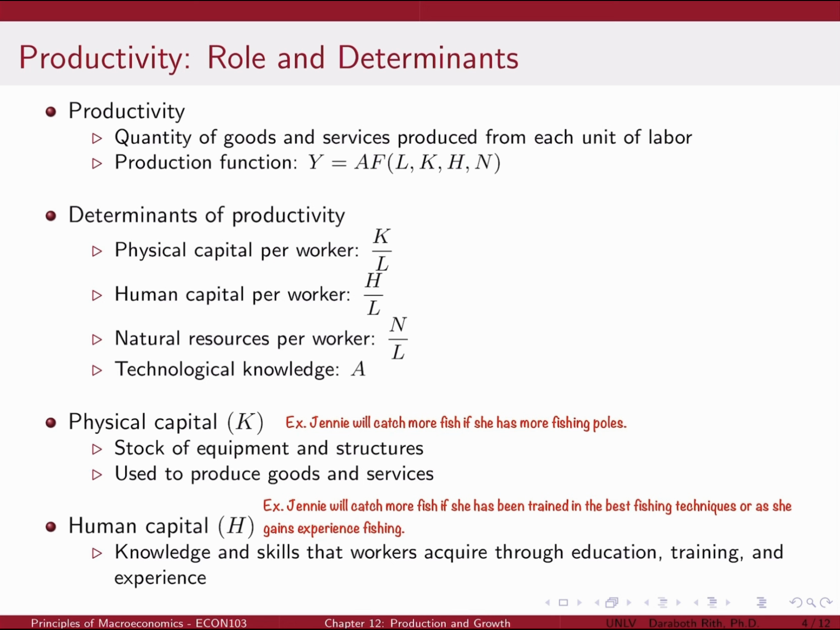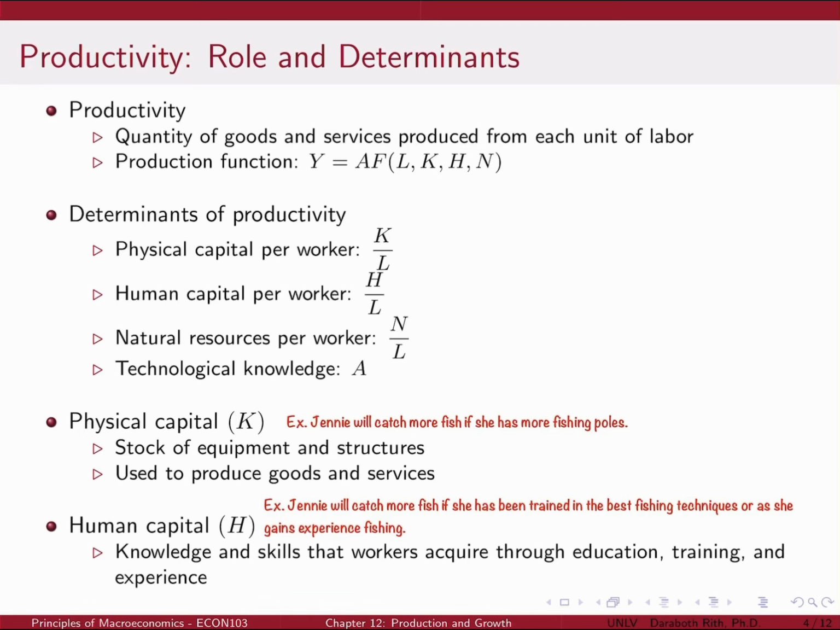How productivity is determined is as follows. Physical capital per worker, denoted as K over L. Human capital per worker, denoted as H over L. Natural resources per worker, denoted as N over L. And technological knowledge, denoted as A.